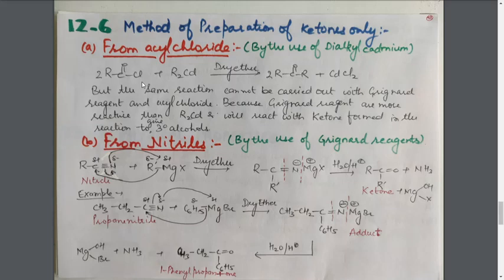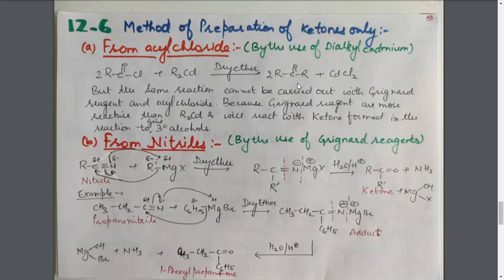So why are we not using Grignard reagent here? Why are we using this special different reagent, that is R2Cd? This is because of the lesser reactivity of R2Cd. R2Cd, that is dialkyl cadmium, is less reactive as compared to Grignard reagent. And as I have said earlier, the reagent which is less reactive will be more selective. R2Cd is less reactive, so it will convert the acyl chloride into ketone and not the ketone further into alcohol.